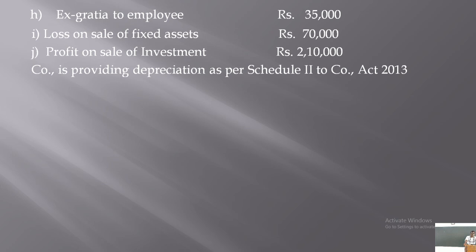But only if the company is an investment company, in that case profit on sale of investment could be considered as an allowable income. But it is not specifically given. You can assume that it is a non-investment company, right? Therefore, profit on sale of investment of rupees 2,10,000 is a non-recurring income, or it is already added to the profit of rupees 23,10,000. It is not an allowable income. Therefore, it should be deducted from the profit.